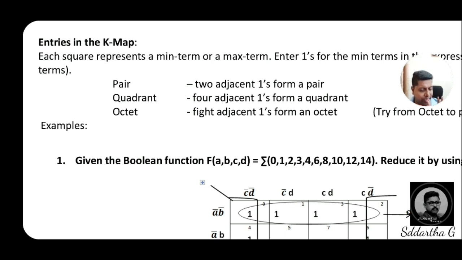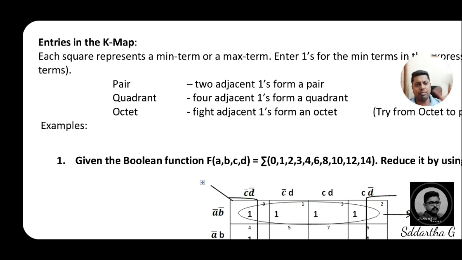See, this is a very simple method. Don't get confused here. Pair means two adjacent ones. That will not apply to diagonals. It must be either a row or a column, or map rolling, adjacents, ended parts. We will show in the next part how map rolling, overlapping, and the redundant form work. But very importantly, pair means adjacent ones in a row or column.